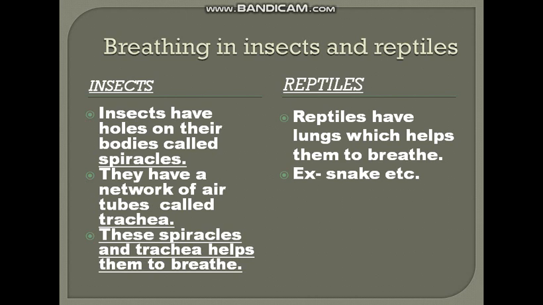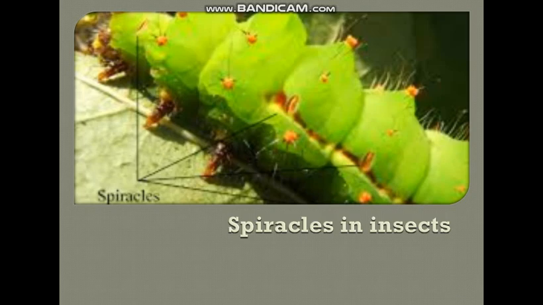As we have studied the breathing organs in humans and aquatic animals, now we will study the breathing in insects and reptiles. First, insects. Insects have small holes on their bodies which are known as spiracles, which help them to breathe. Also, they have a network of air tubes inside their body which is known as trachea. Now reptiles. Reptiles have lungs which help them to breathe. For example, snake.